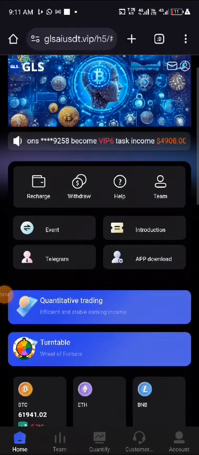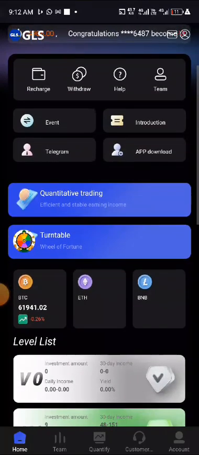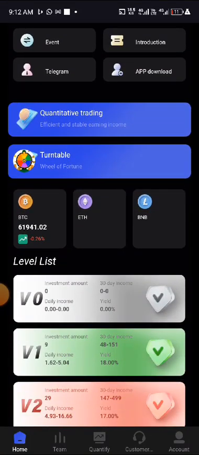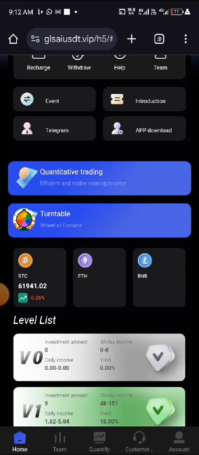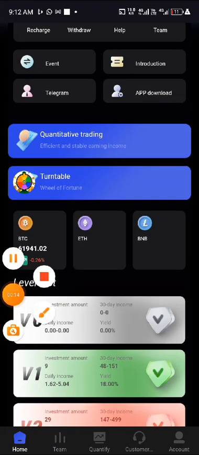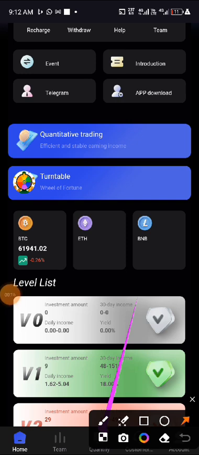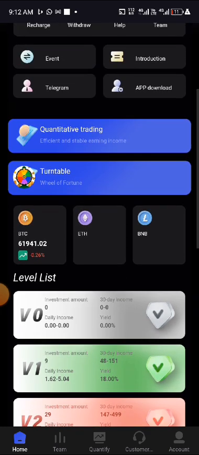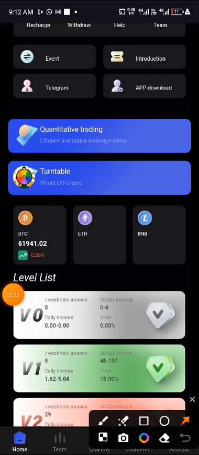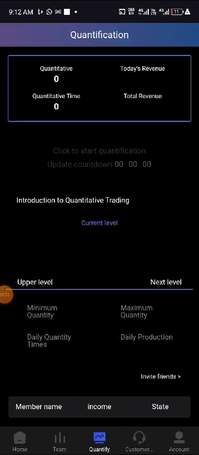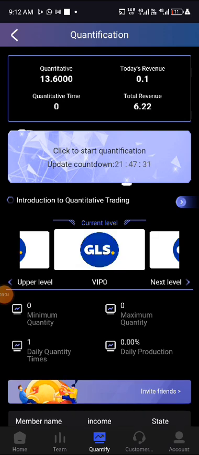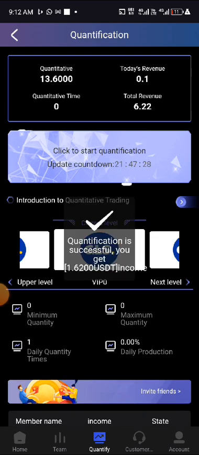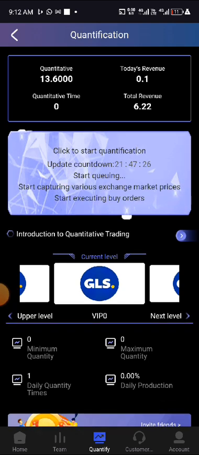Yesterday, I made a video about this platform and I made my first withdrawal yesterday, because the moment you recharge and perform your daily task, which I am going to do right now, you can make your first profit and make your first withdrawal on this platform. So right now, let me perform today's task on the quantify and let's see if they're going to give me something. You can see I have earned my $1.62 right now.